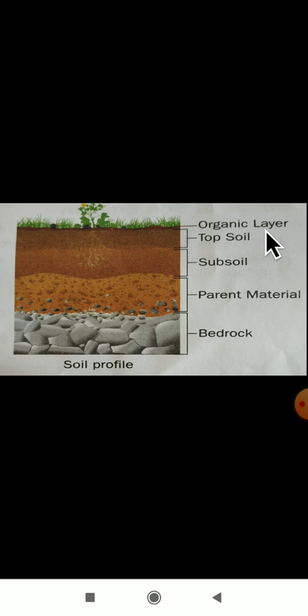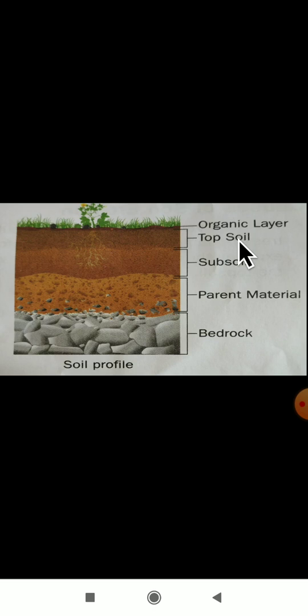The next layer is the topsoil. It is the uppermost layer of the soil and is a mixture of different soil particles, and it also contains microorganisms, water and air.